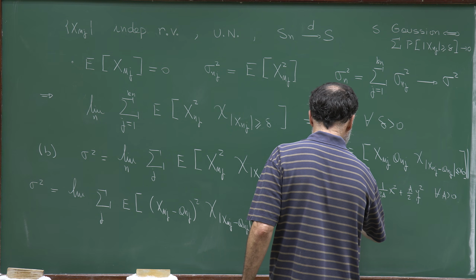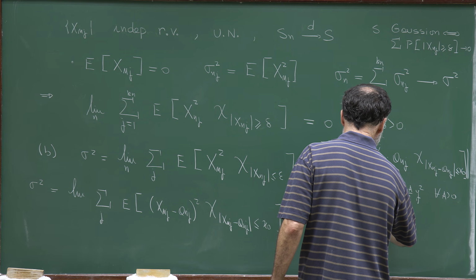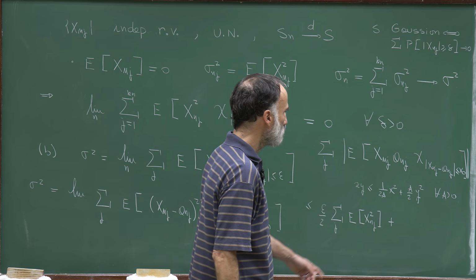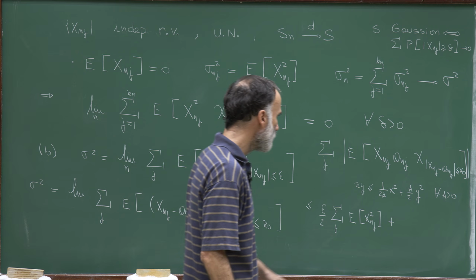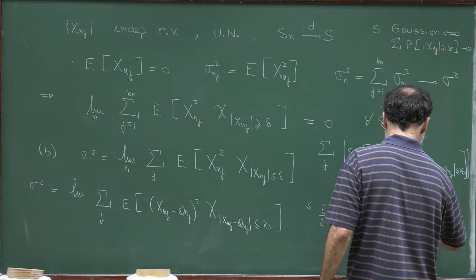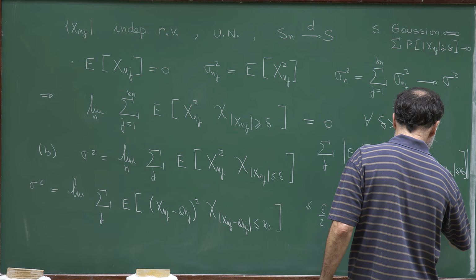And so this is bounded by the sum of the expectation of x_nj squared. And then mind that I will not use this indicator in this argument. And then I have 1 over 2 epsilon, the sum of a_nj squared.